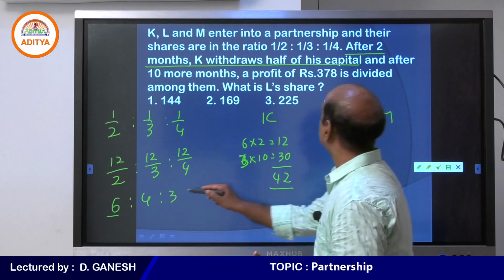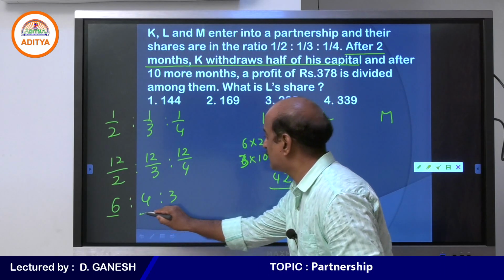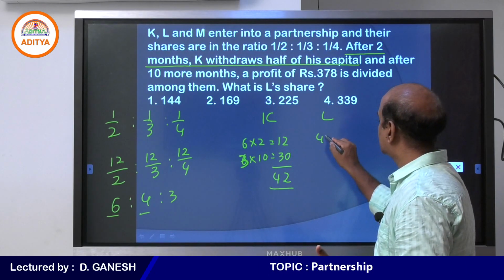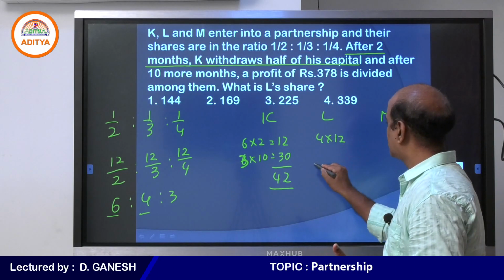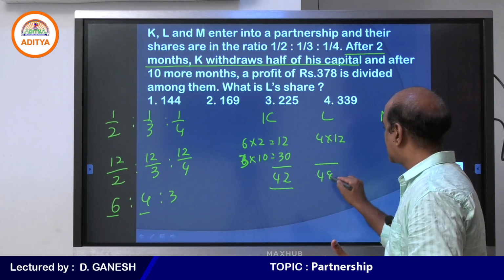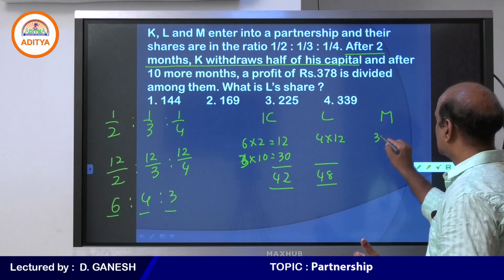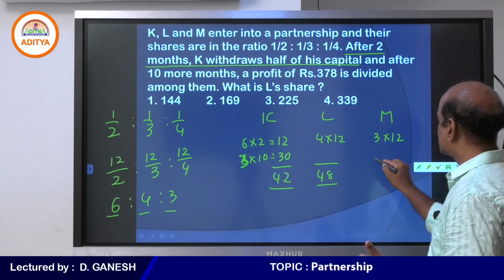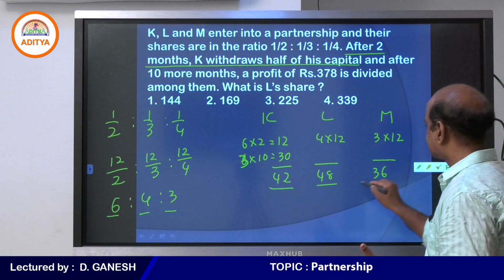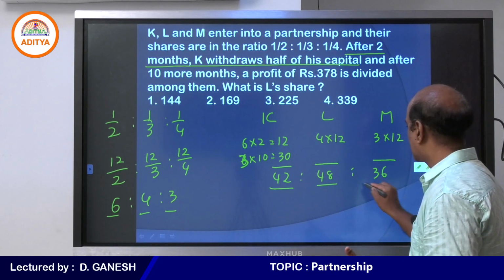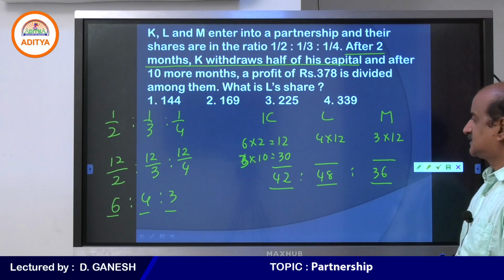L's share is 4 parts, which he continued for 12 months: 4 into 12, 48. M has 3 parts for 12 months: 3 into 12, 36. Therefore 42, 48, 36.